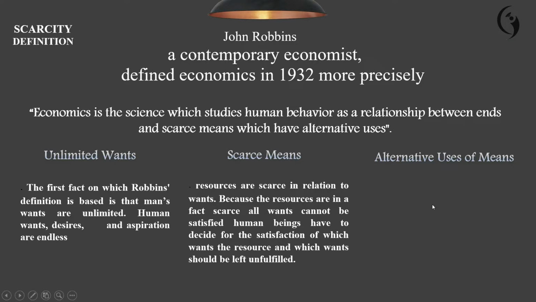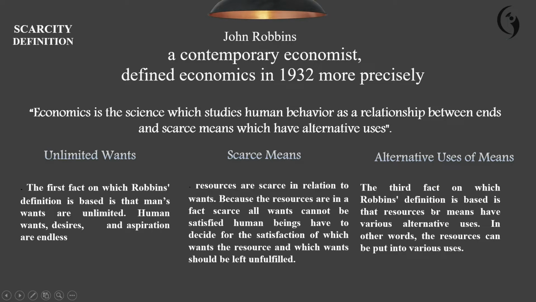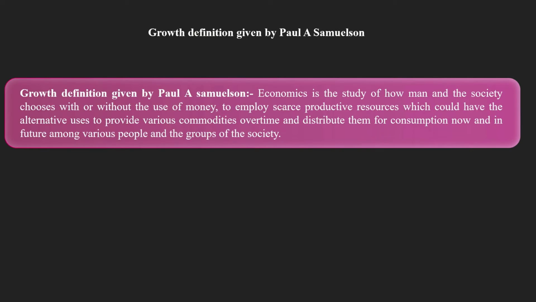The alternative uses means the third fact on which Robbins' definition is based is that resources or means have various alternative uses. In other words, the resources can be put to various uses. Another definition is the growth definition given by Paul A. Samuelson.